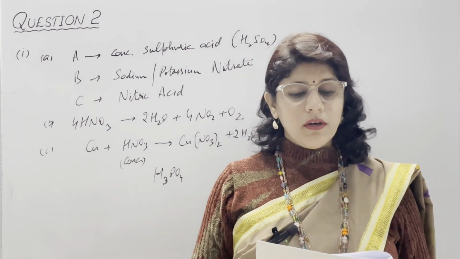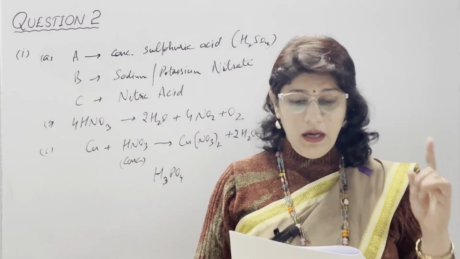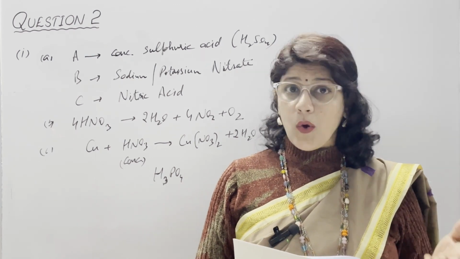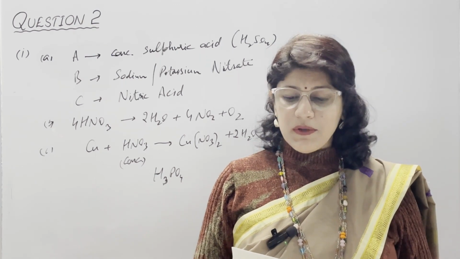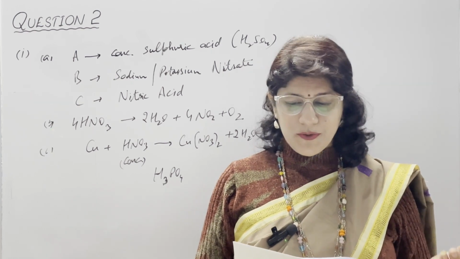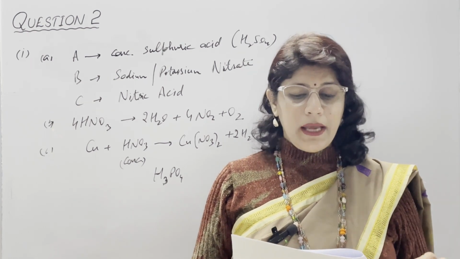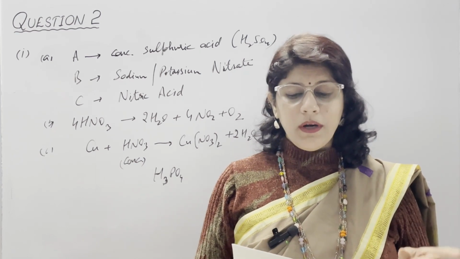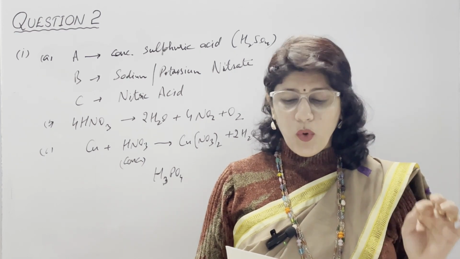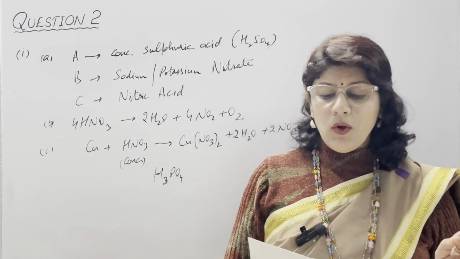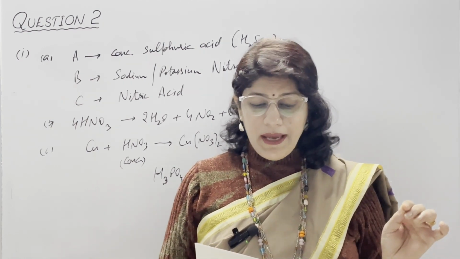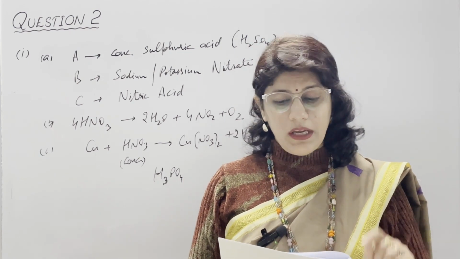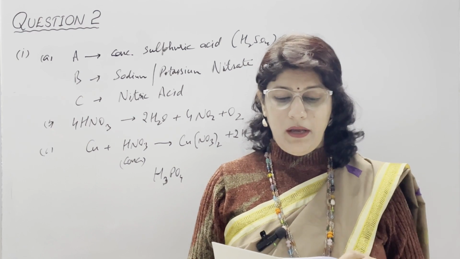B part, a water soluble base, it means it is an alkali which furnishes hydroxyl ion, it means KOH or NaOH, caustic potash or caustic soda. In C part, the gas that burns in oxygen with a green flame, we know that this gas is ammonia. Keep in your mind that the exact color is yellowish green flame, but here they have mentioned green, so we need to write ammonia here.